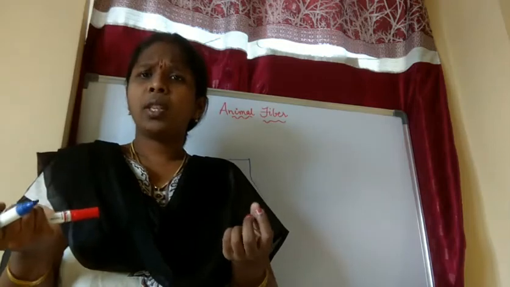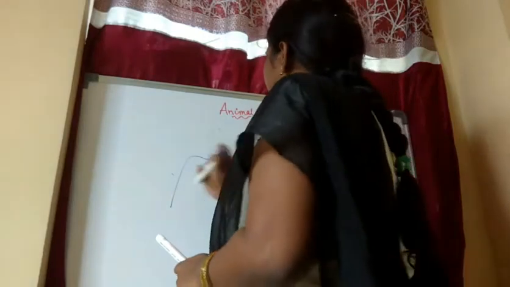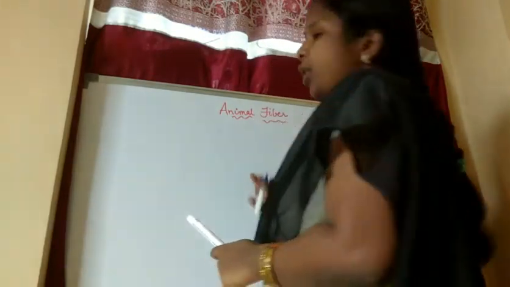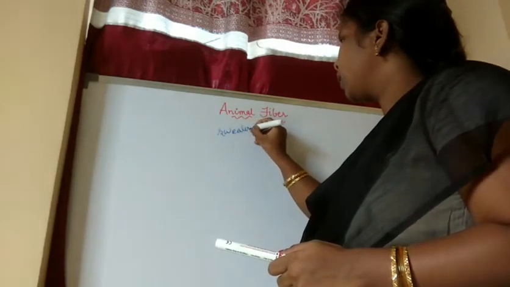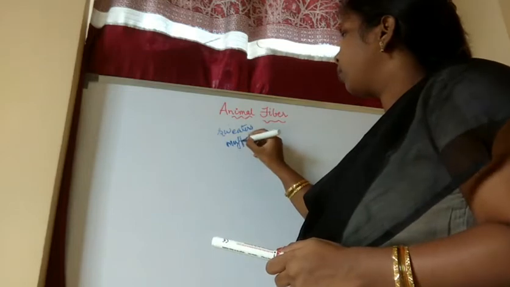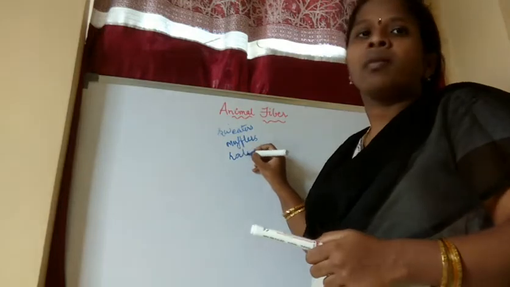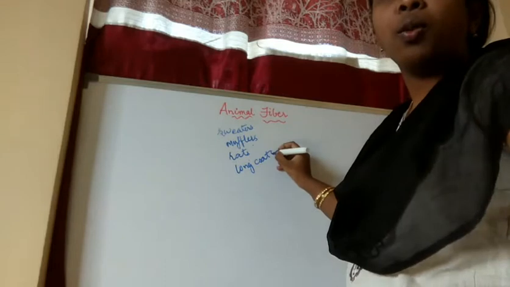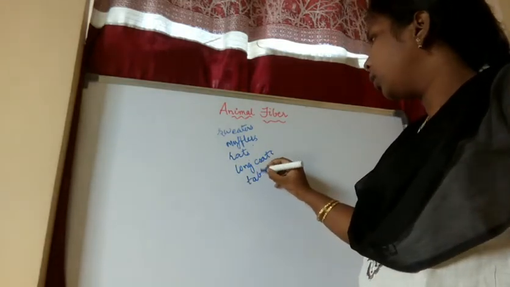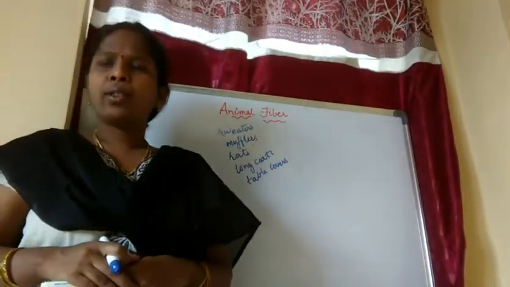Sheep means which type of cloth will she find? So she found sweaters. She found different varieties of clothes: sweaters, mufflers, hats, long coats, table covers, and so many. So she has seen this type of different clothes, and there were so many models.